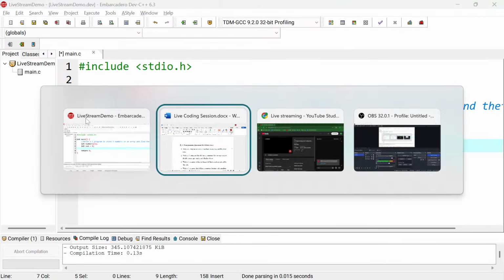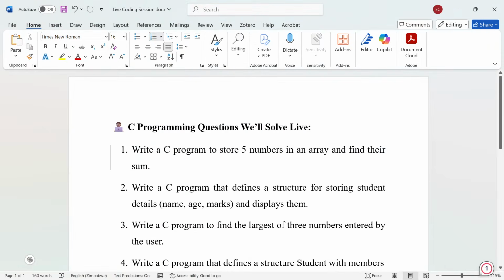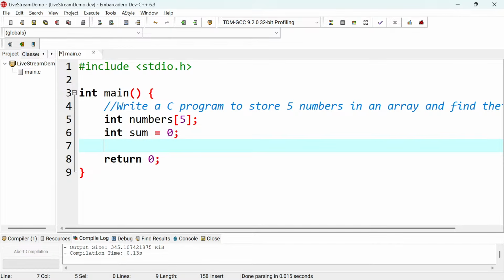So for those who are just joining, we are trying to solve this question. Write a C program to store 5 numbers in an array and find their total sum. All right, so after doing that, what else do I need, guys?